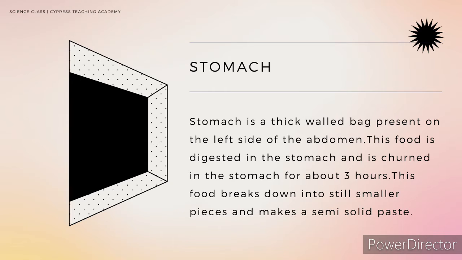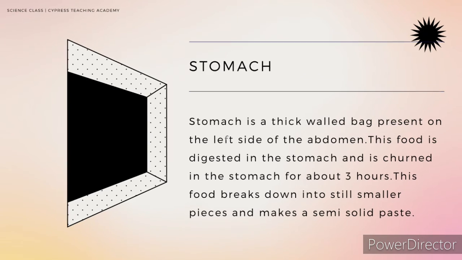Now the food enters into a thick-walled bag present on the left of the abdomen called the stomach. The food is churned in the stomach for about 3 hours. This food breaks down into smaller substances and makes a semi-solid paste in the stomach. It is due to some of the digestive juices which are secreted by the walls of the stomach.